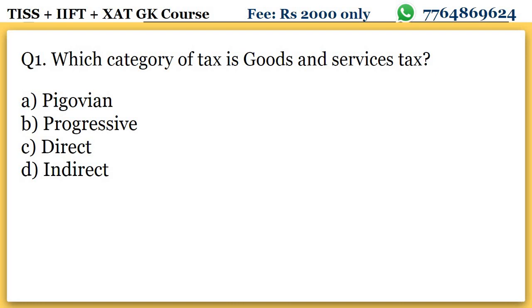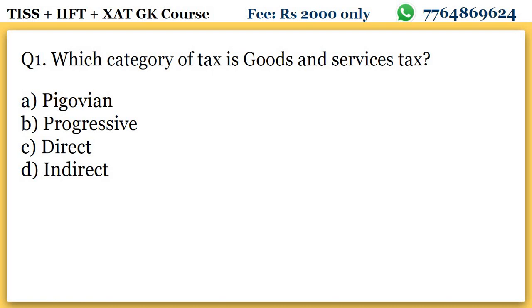Then you have progressive tax. Now what is progressive tax? We have 2 types of taxation, indirect and direct. The direct tax, which is also called income tax, is basically progressive. So if your income is very less, you don't earn that much, then you might not have to give tax at all.